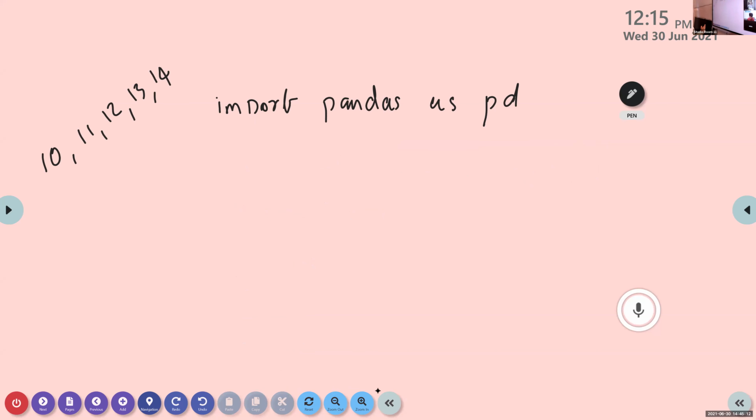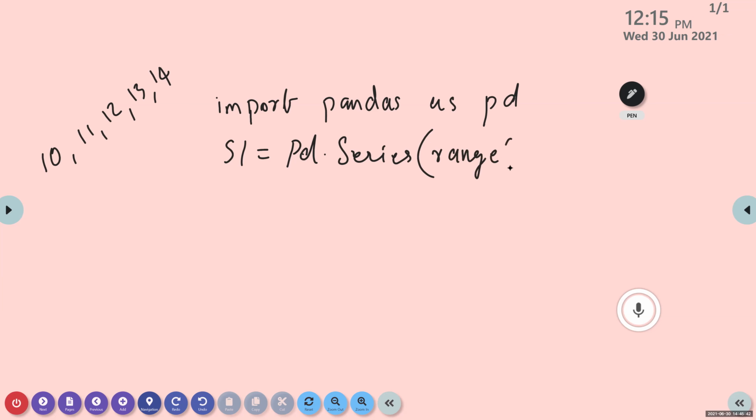Anthony, what about the first statement? Import pandas as pd. The next statement. Anthony, S1 equal to pd dot Series, within bracket range, correct?